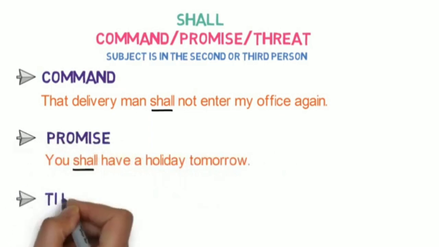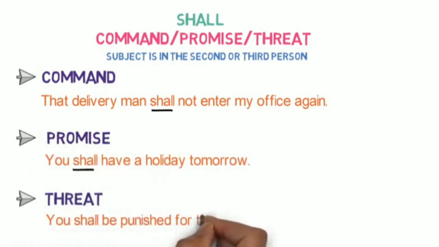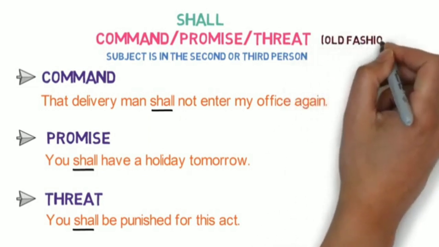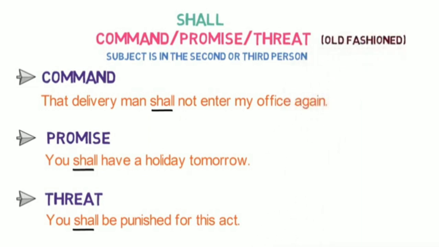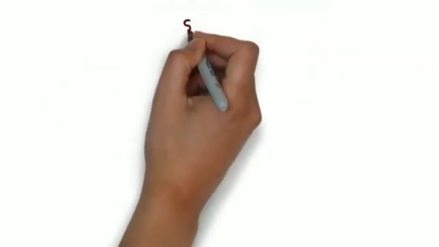Here, shall is used to give a promise. Number 3. Threat. You shall be punished for this act. Here, shall is used to give a threat. Please note that these usages of shall are old-fashioned and not used in modern days. Let's look into the third usage of the modal verb shall.